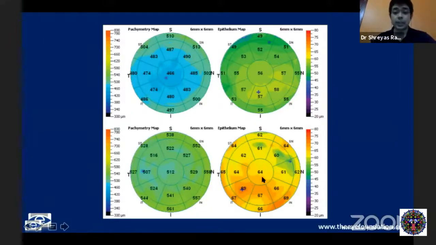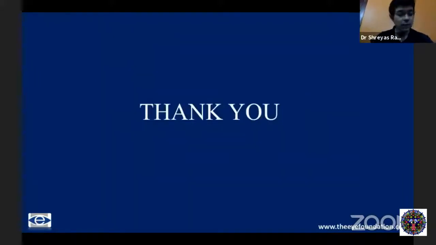And once you remove that epithelium, it is the underlying stroma which you are going to treat. The epithelium is generally said to be thinnest over the apex and thicker around the base of the cone, and that is why it tends to mask the cone. Early deviations in epithelial thickness can also be used for detecting early ectasias as well. So that's all I have to talk about as of now.